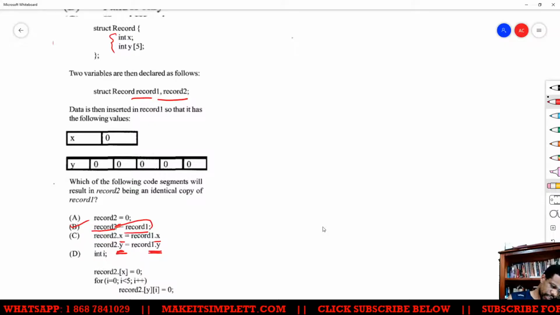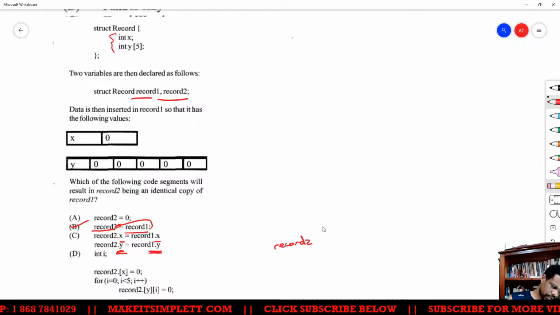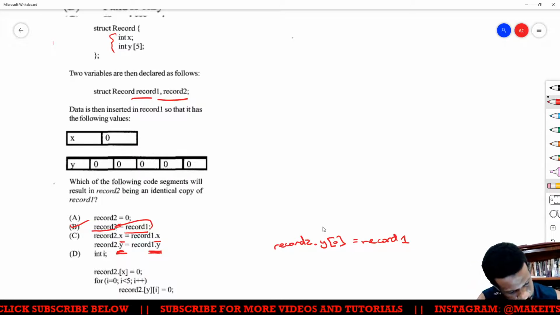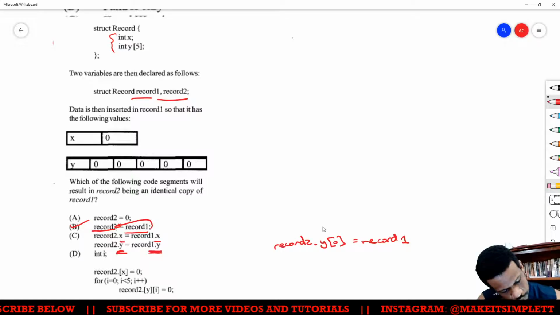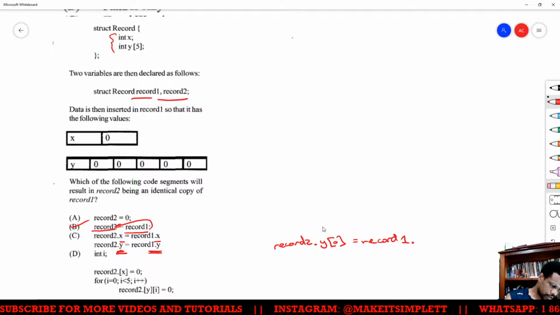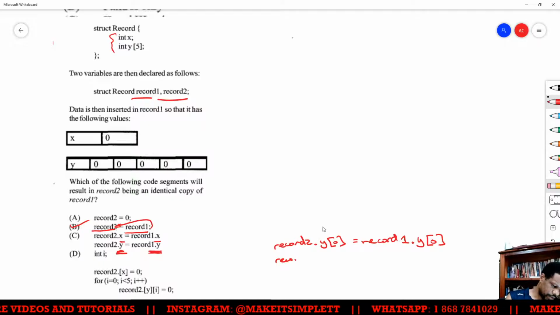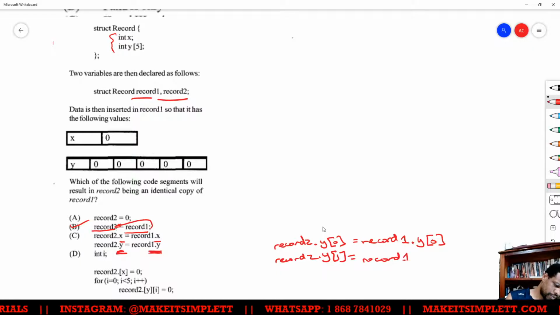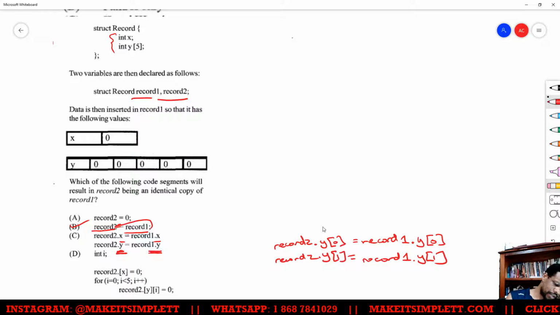So for C to be able to work, you would have record 2 dot y0 equal to record 1 dot y0, then record 2 dot y1 equal to record 1 dot y1, and that would have been going down the line.